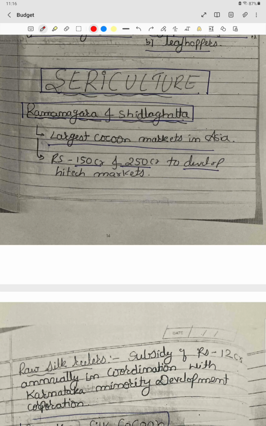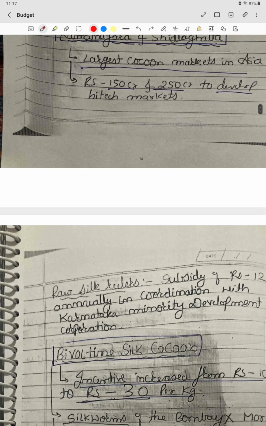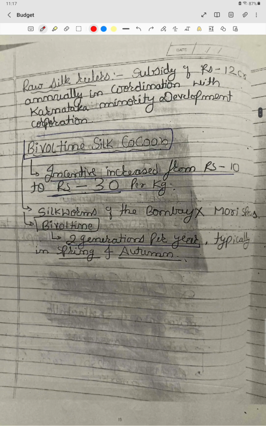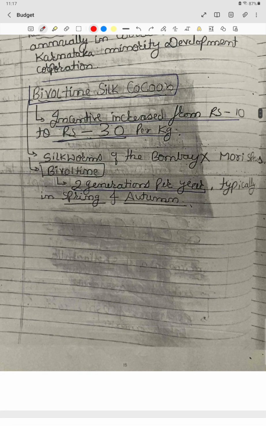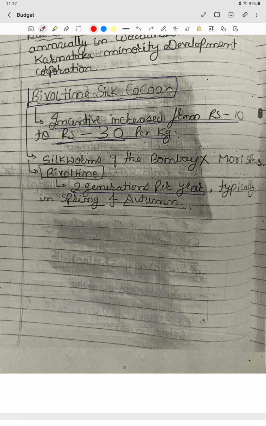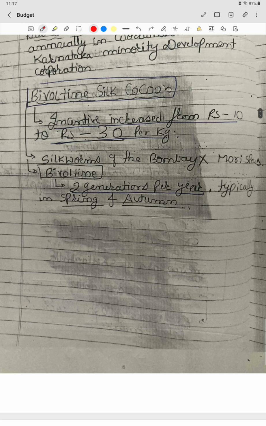Then we have Ramnagar and Sidlaghatta, where the largest markets in Asia associated with cocoon formation are, and they will be further developed. Around 150 and 250 crore rupees is allocated for these two markets. Then we have bivoltine silk cocoon. The incentive has been increased from 10 rupees to 30 rupees per kg. What is this bivoltine silk? It is basically a combination of Bombyx mori silk.